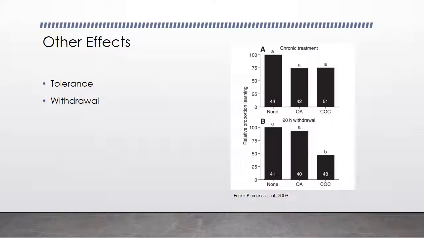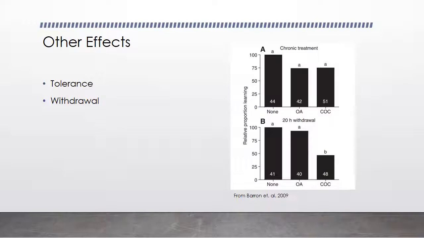Some other effects that cocaine has on bees is that they can build up a tolerance. There's a decreased effect with the same dosage over time, and for bees that have been exposed to cocaine over a long period of time, an increased dosage is required to produce the same result. It's actually unknown what the cause of this is. There are a couple of theories, including that following repeated treatments, bees develop an increased metabolism of cocaine, so it works through their system faster. But it could also be due to some other kind of neurotransmitter regulating the effects.